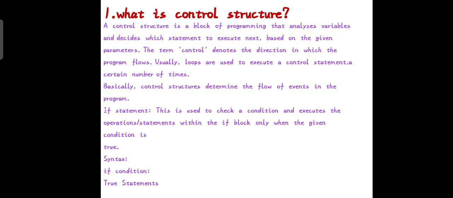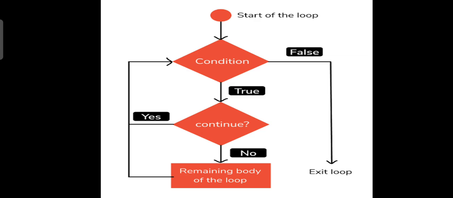If statement: this is used to check a condition and executes the operation statements within the if block only when the given condition is true. Syntax: if condition, true statements. Here is a flow diagram. Start of the loop. Condition true, continue the remaining body. If false, exit the loop.